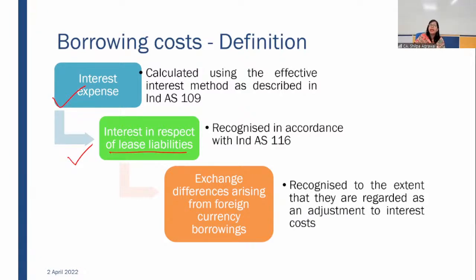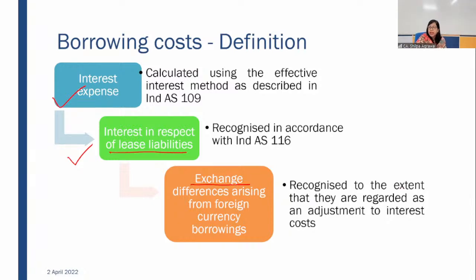How we calculate that hidden cost is that we assume, in case we have not borrowed funds from a foreign country in foreign currency, we would have borrowed in our functional currency, in our rupees only. For example, we are an Indian entity. So instead of borrowing in foreign currency, we have borrowed in Indian rupees only. In that case, what would have been the rate of interest? What would be the exchange loss which we have saved? So based on that, we'll be identifying the amount of borrowing cost, and that will be capitalized. We'll be discussing that. We'll be having few examples on that. Okay, next. So these are the 3 elements. Exchange difference we'll be discussing in detail.